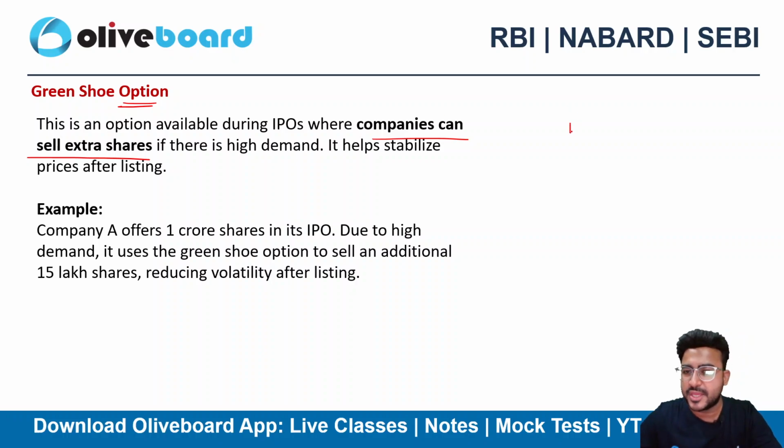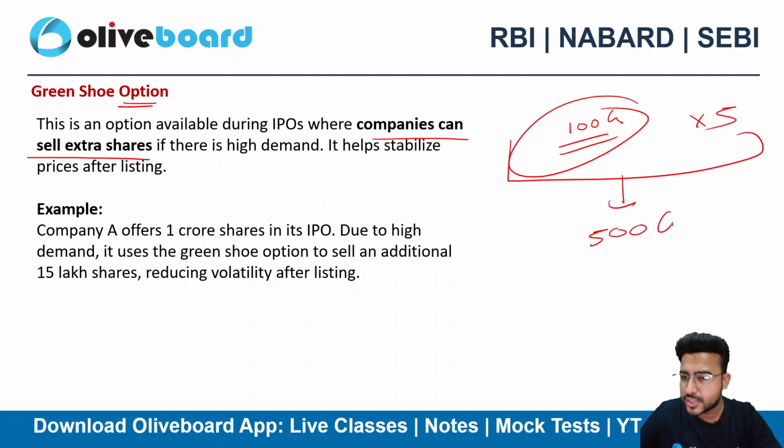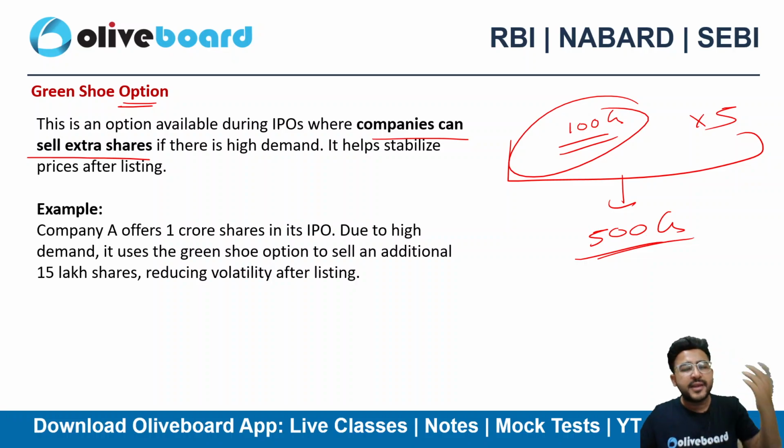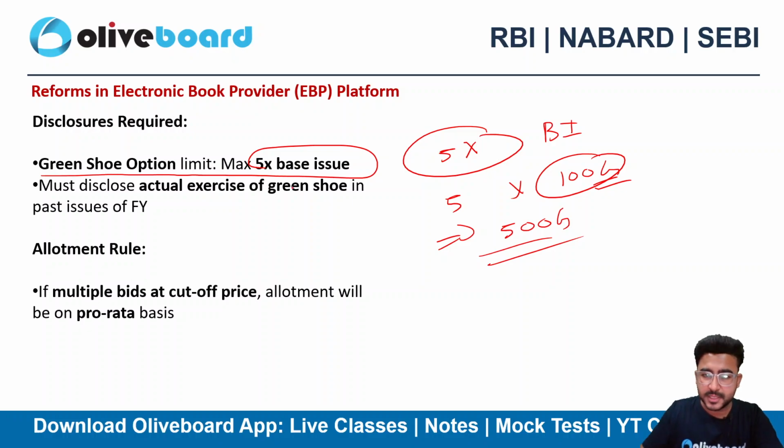So let's suppose my issue is worth only 100 crore. However, the green shoe option is 5x, so I can also issue securities up to 500 crores, even if my issue size is 100 crore. If there is a huge demand, then I can use my green shoe option and obtain further borrowings in the form of debt securities. That's what green shoe option is all about, right? So do remember the limit here is 5x. Okay.